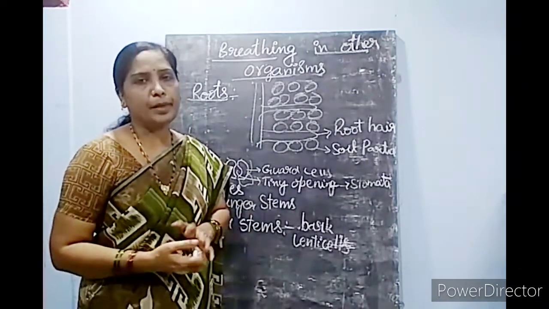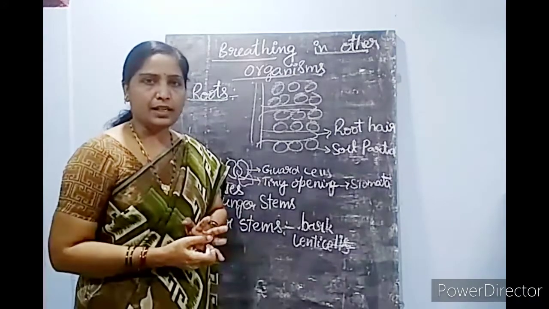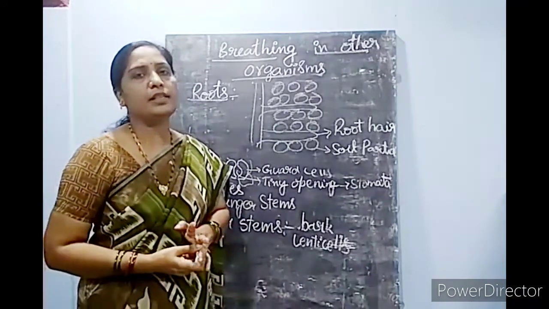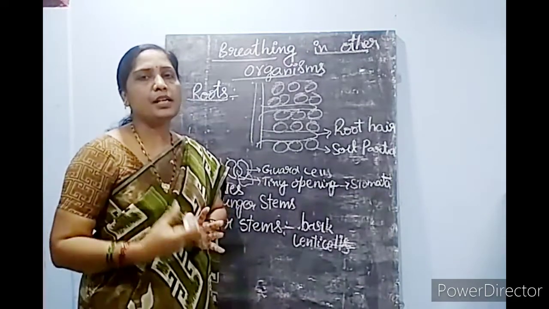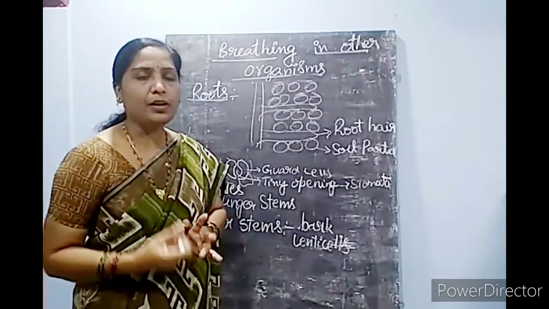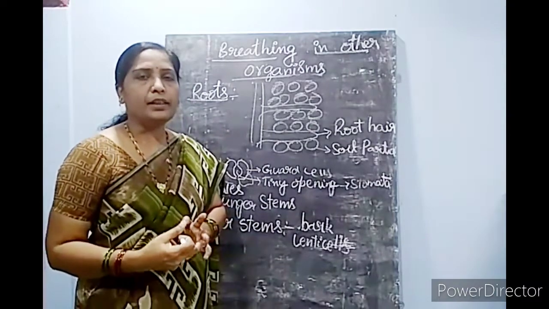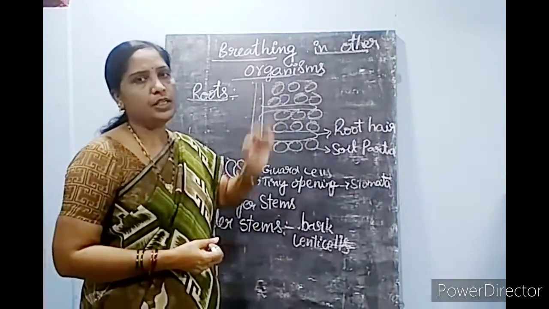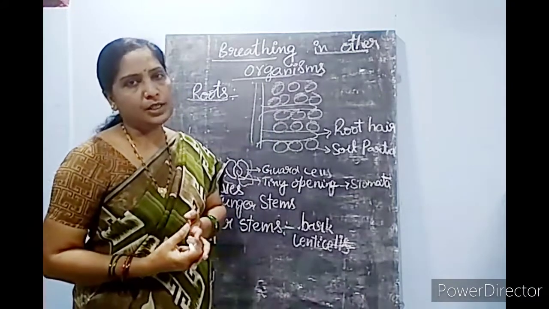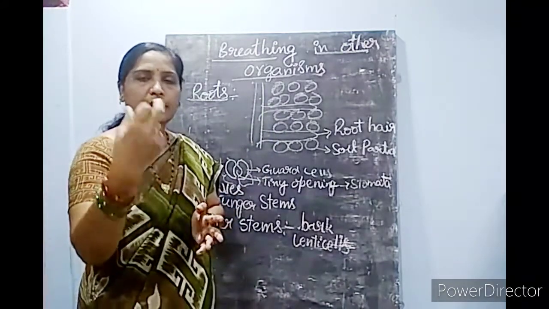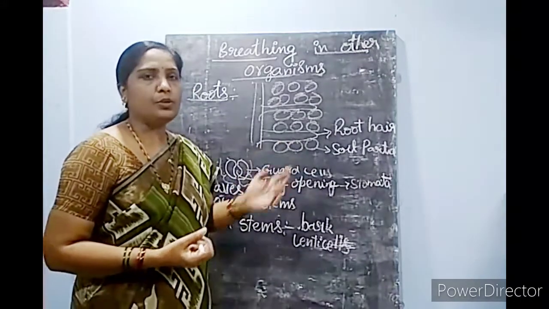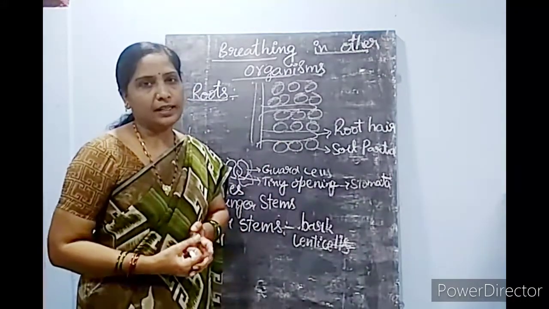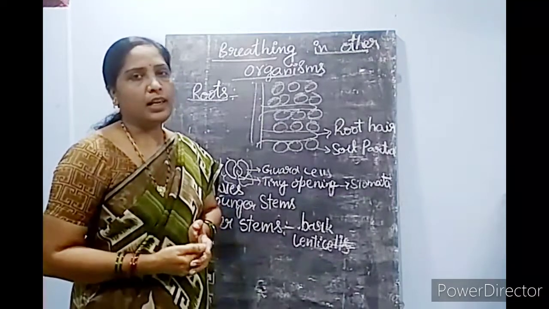Multicellular organisms like sponges and jellyfishes respire with special types of cells. The earthworm respires with the help of moist skin. Frogs respire with moist skin when they are in the water, and with lungs when they are on land.